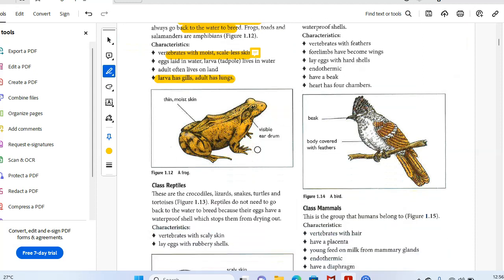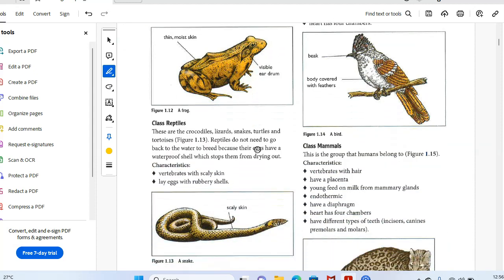Class Reptilia, or reptiles. They are the vertebrates with scaly skin. They lay eggs with a rubbery shell. The eggs of the amphibians don't have any rubbery shell. It's jelly-like. The eggs of the fish are also jelly-like, and the eggs of the amphibians are also jelly-like.